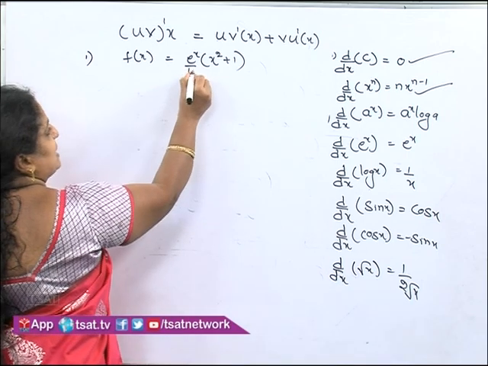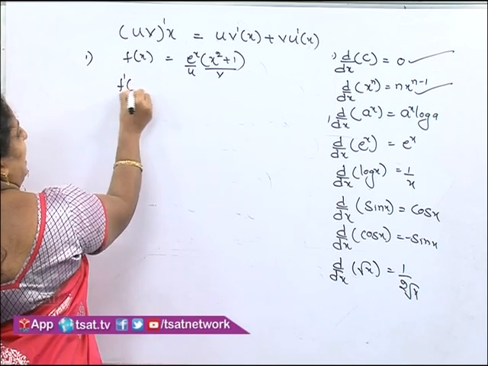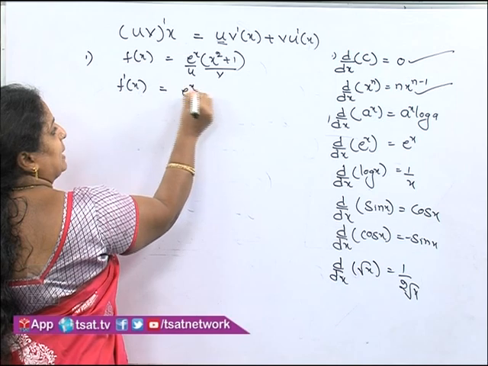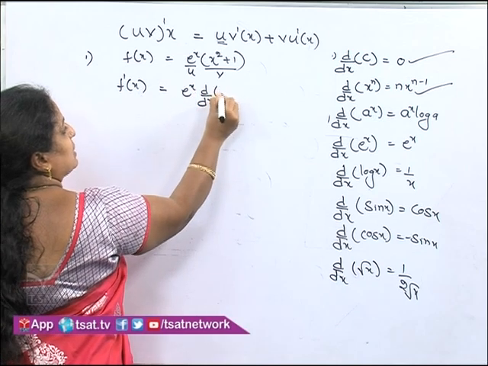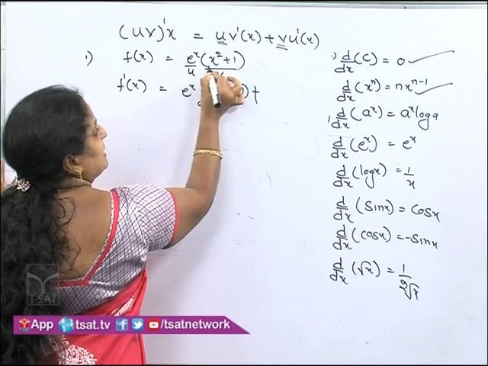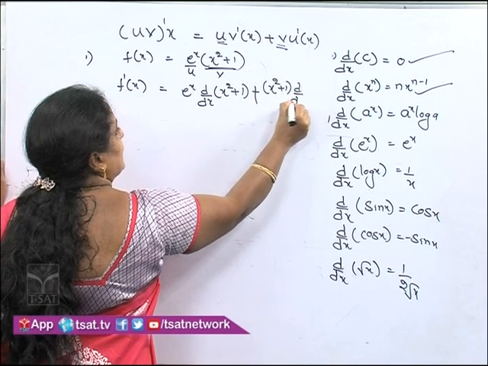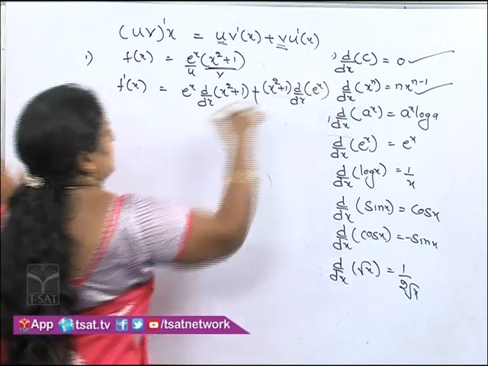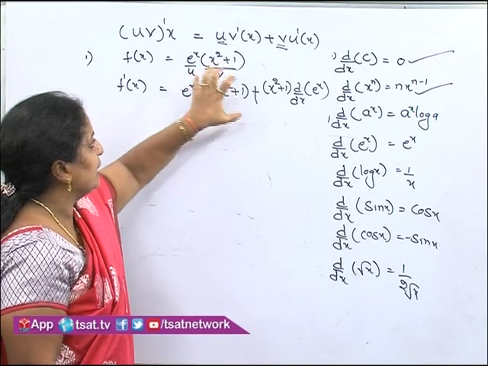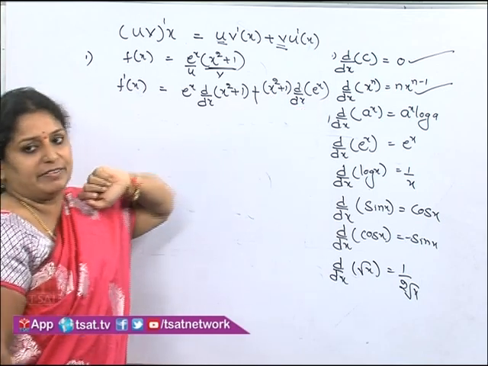Now take this as u, take this as v. So simple, children. f dash of x is equal to what I said: u, which is e power x, into d by dx of x square plus 1, plus v, the second term, x square plus 1, into d by dx of e to the power of x. Hope you understood the step. u into the derivative of the v term, the second term, plus the second term into the differentiation of the first term.